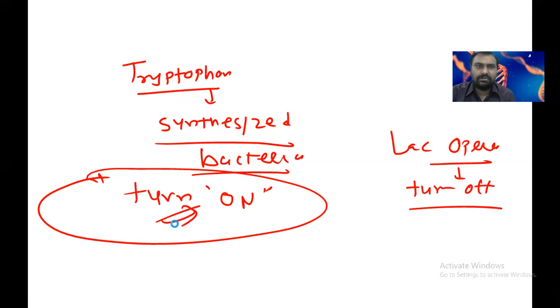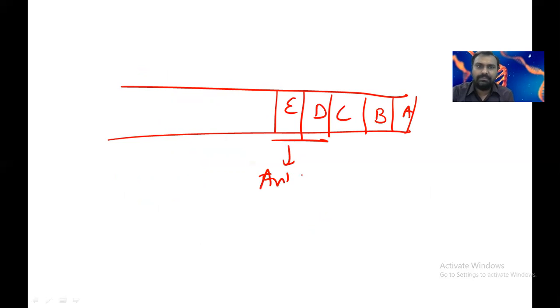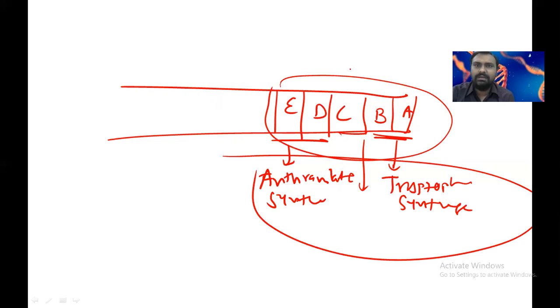If we see the structure of the tryptophan operon, there are 5 structural genes: E, D, C, B and A. E and D form the anthranilate synthase enzyme. C forms the anthranilate isomerase enzyme. B and A form the tryptophan synthase enzyme. Ultimately, these 5 structural genes help in the synthesis of the amino acid tryptophan.